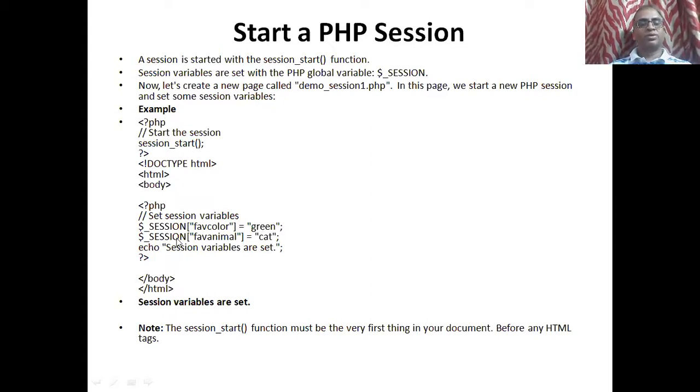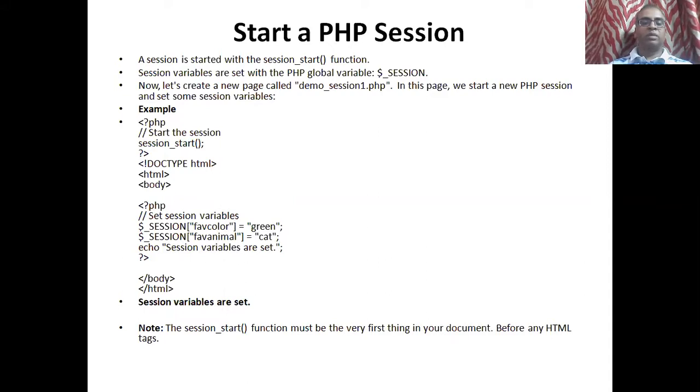Then $_SESSION favorite animal, and the value assigned here is cat. Now I'm checking whether session variables are set. When variables are set, I can display the message that yes, my session is on, and we can keep the data whenever we want to keep it. So it is going to display the message: session variables are set, right?